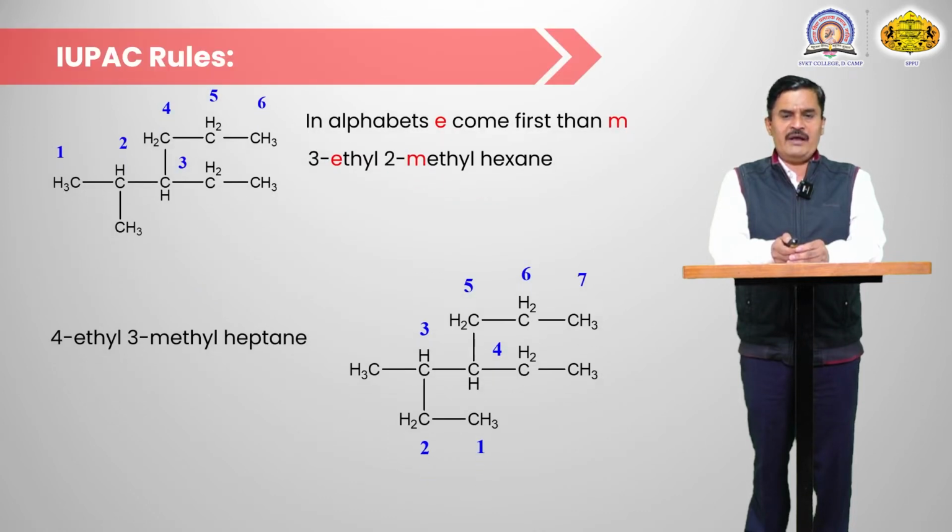Another example: alphabetically, E comes first, then M, in naming the compound. Here at the 3 position there is an ethyl group. So ethyl, alphabetically E coming first, then the M. That's why 3-ethyl 2-methyl hexane. So the longest chain contains 6 carbon atoms. In another example, there is 1, 2, 3, 4, 5, 6 and 7. So 7 carbon atoms are present in the longest continuous chain. At the 3 position there is an ethyl group, and at the 4 position there is a methyl group. So 3-ethyl 4-methyl heptane.